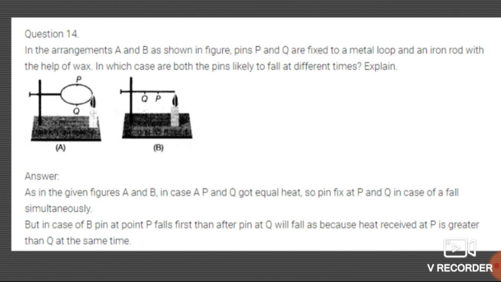The pin at P falls first, and then afterwards the pin at Q falls, because the heat received at P is greater than at Q, because P is very near to the heat. So P falls first, and then afterwards the Q pin falls.